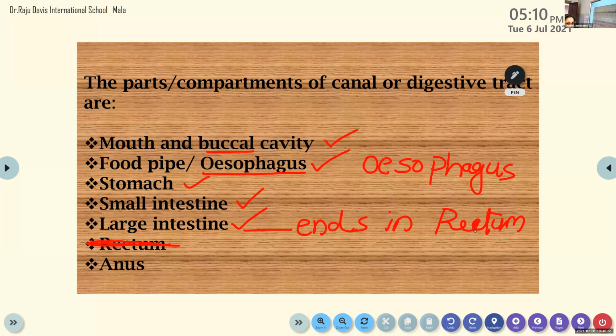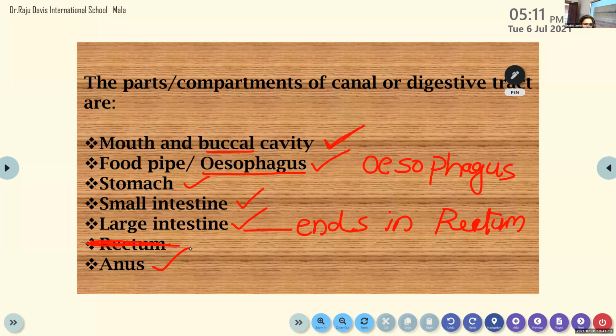It starts from the mouth or buccal cavity, and it ends at the anus. Okay. So I hope all of you get an idea about the different compartments of this unbroken canal.